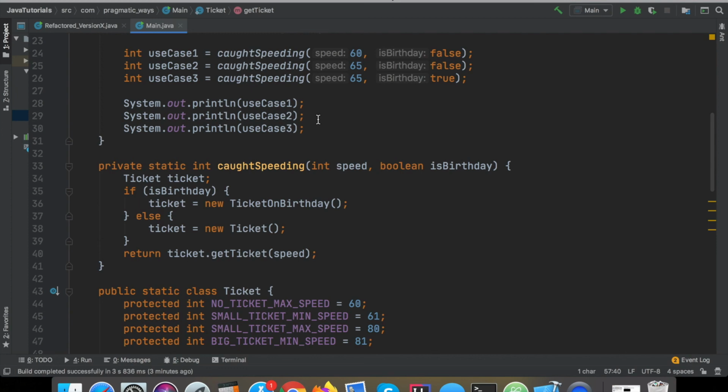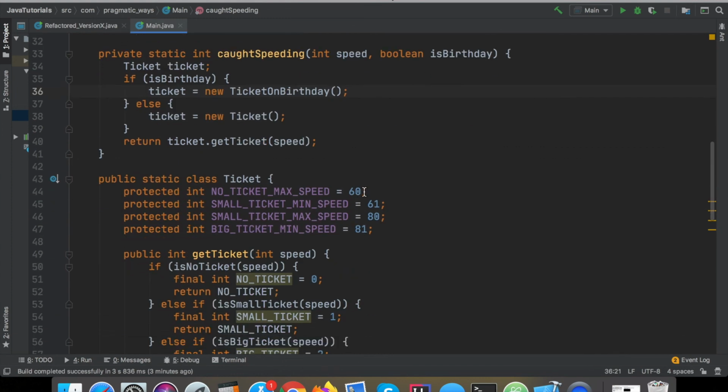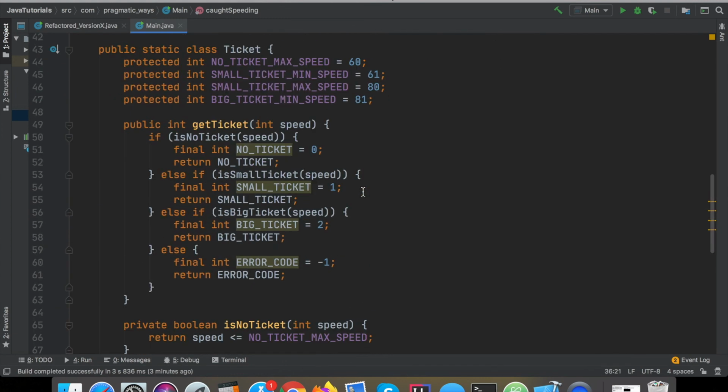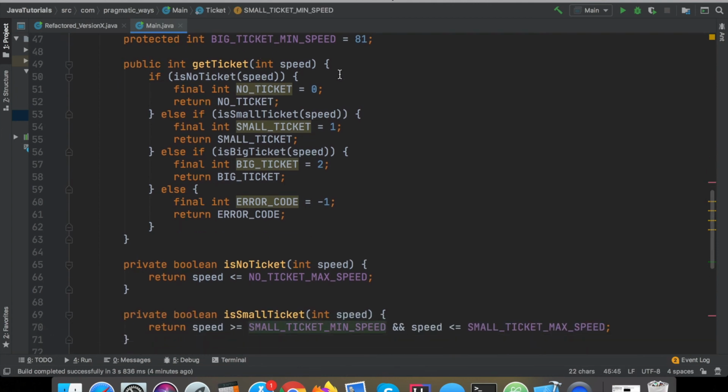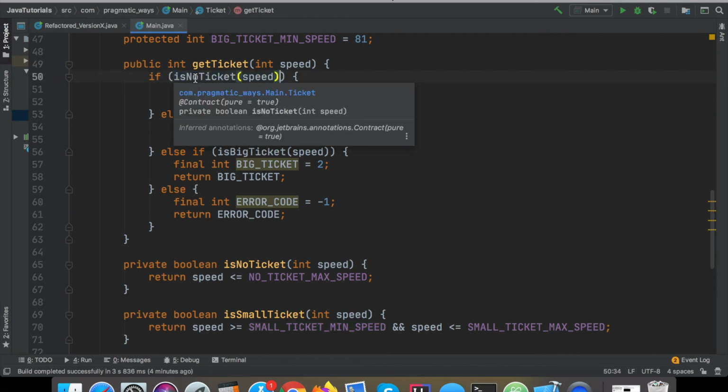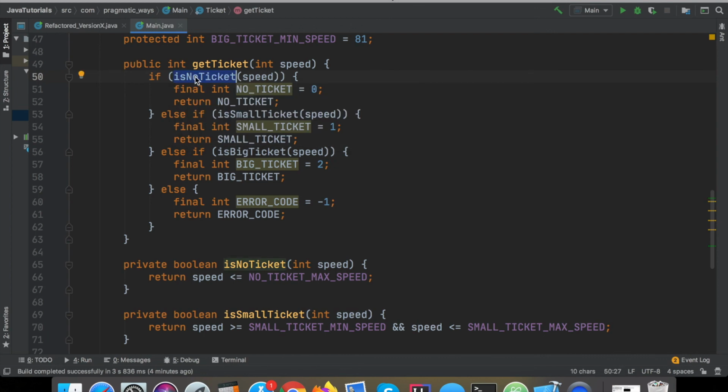I hope you enjoyed this video. I hope you learned a thing or two about how to refactor using some polymorphism, learned about extracting out magic numbers and replacing them with named constants or even named variables, just to help give it a little bit more context and value behind it. Extracting out conditional logic into its own named function really helps reveal the intent of what it's trying to do here.